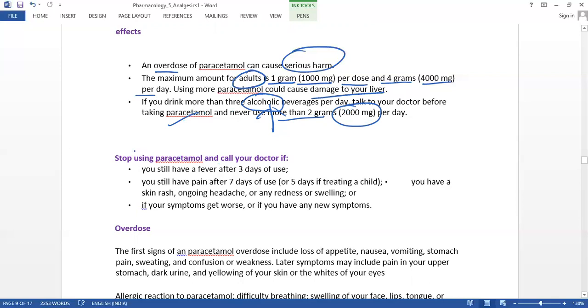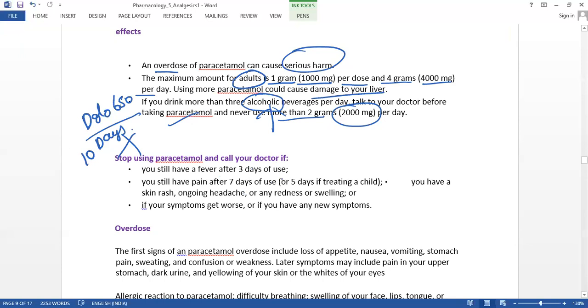So when do we need to stop these medications? Suppose the patient is taking this Dolo 650 for maybe 10 days, but still he is getting the fever, meaning the fever is not completely vanishing. In that case, he definitely has to consult the doctor.